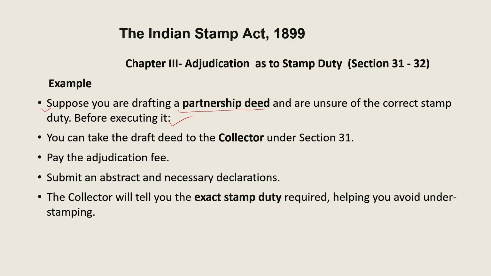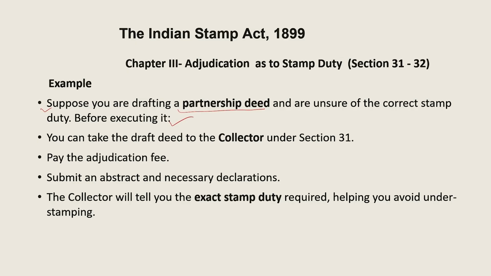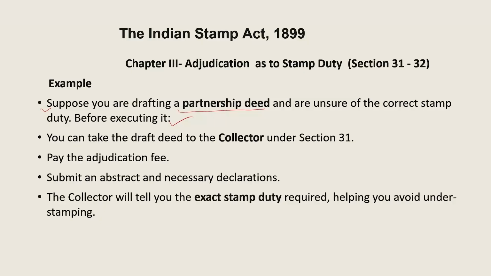In that way it also helps the individual avoid understamping, and in case of overstamping, that will be refunded by the office of the Collector. But yes, it will certainly avoid understamping of the instrument.